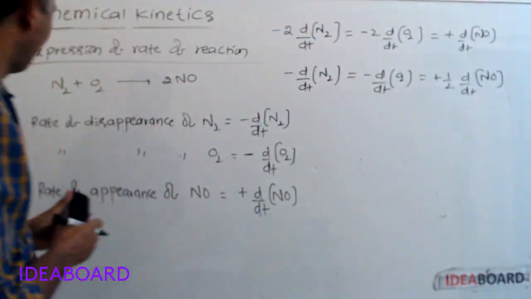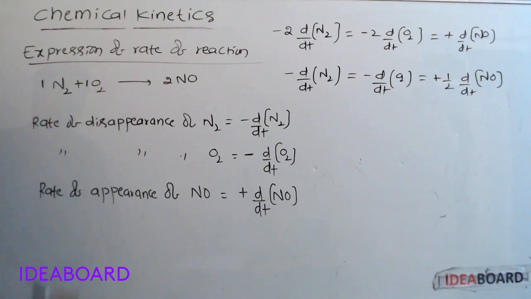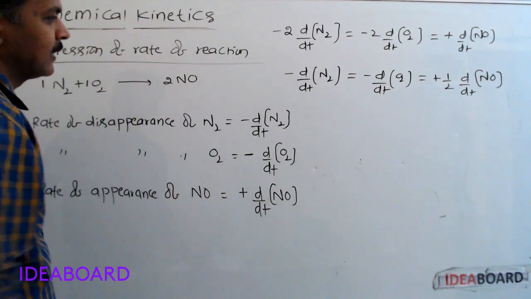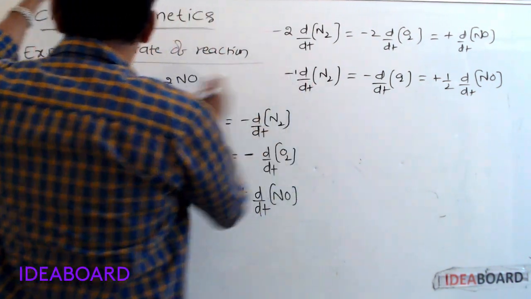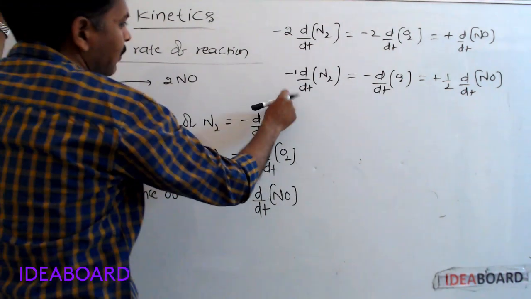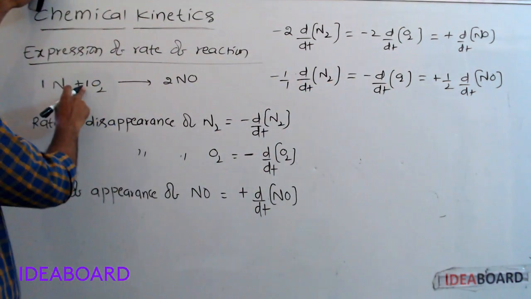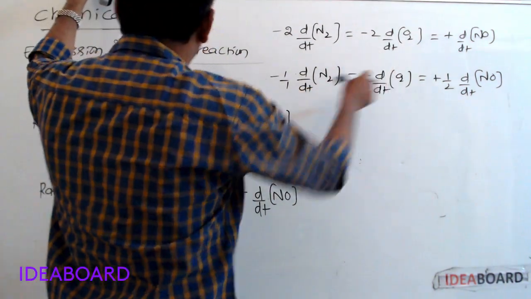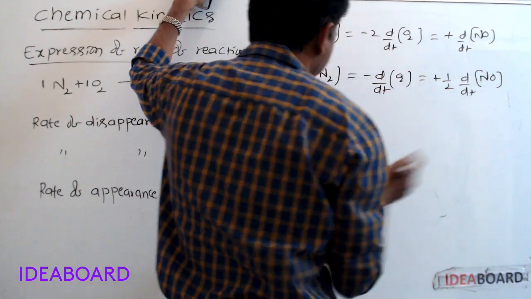In general, see here, 1 mole of N2 is there, 1 mole of oxygen is there, 2 moles of NO is there. Minus 1 by this number of moles, minus 1 by 1, even here also minus 1 by 1. Here 2 is there, so plus 1 by 2.